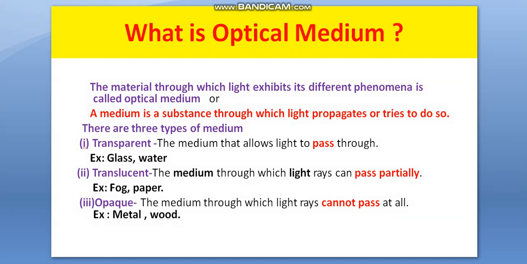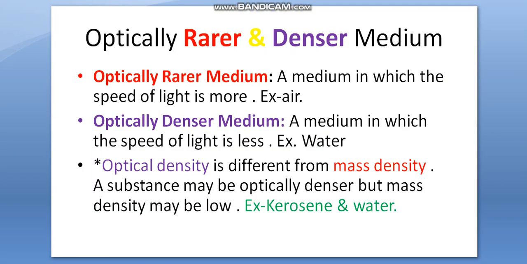Now, next, optically rarer medium and optically denser medium. Optically rarer medium is a medium in which speed of light is more. Optically denser medium is a medium in which the speed of light is less. Here is the example: air, and here is the example: water. Air is rarer than water.